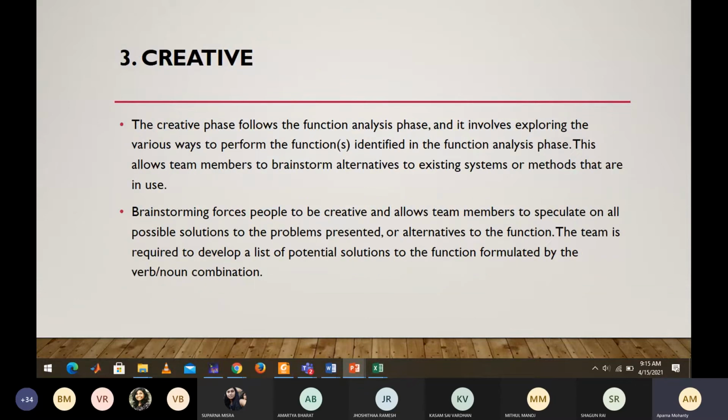So in the creative stage, what happens is your entire team has to sit together and discuss. It is not an individual's decision, rather your entire team has to work together, and there should be some brainstorming sessions. That brainstorming session will allow the entire team to come up with different creative solutions to your problem. Like you are trying to add more features, trying to reduce cost, trying to advertise properly. So your entire team has to come together and brainstorm. So that is the creative phase of value engineering.